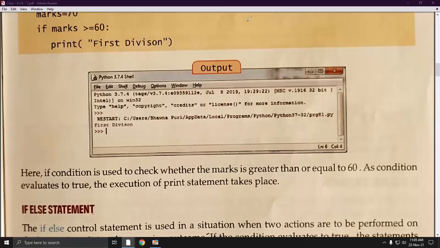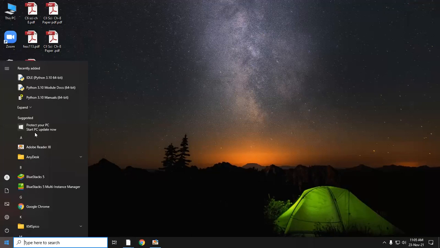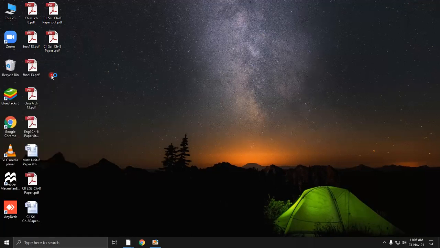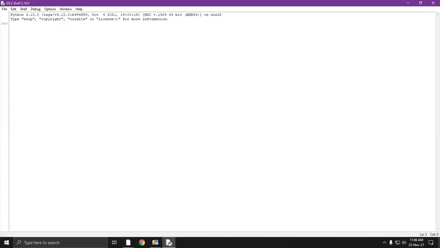So now I will share my screen to show practical implementation of Python. I have already installed the Python IDLE. Here you can see, you have to click on this start button, then click on this Python 3.10 module manuals or IDLE. Now it will take 1-2 minutes to load it. Here is our Python IDLE's first interface.